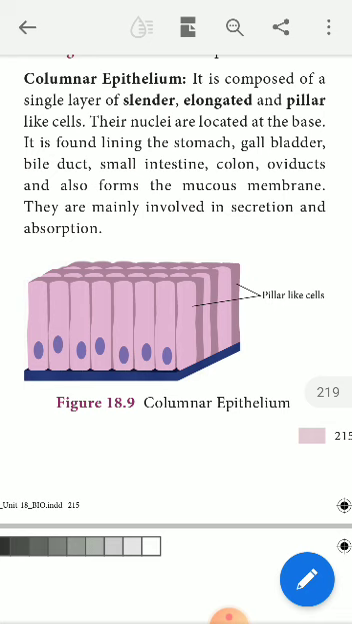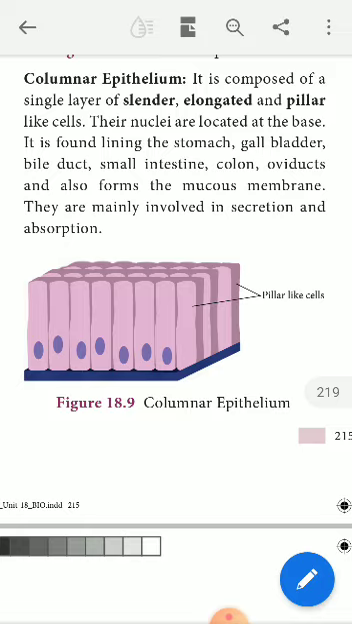Oviduct is a word related to the lower organisms, but in the case of mammals or human beings, it is the fallopian duct. Oviduct is otherwise called the fallopian duct. The inner lining of the fallopian duct is made up of columnar epithelial tissue or columnar epithelial cells, which are doing absorptive and secretory functions. They are mainly involved in secretion and absorption. Right. So the picture is clearly telling you the structure of this tissue.